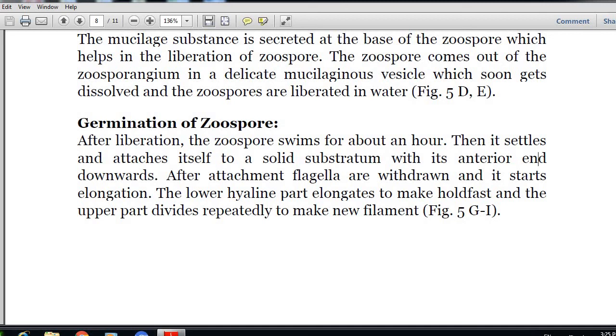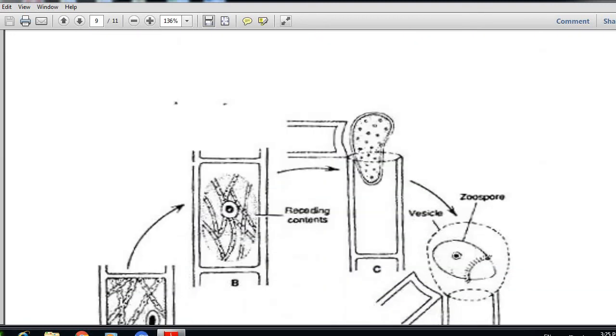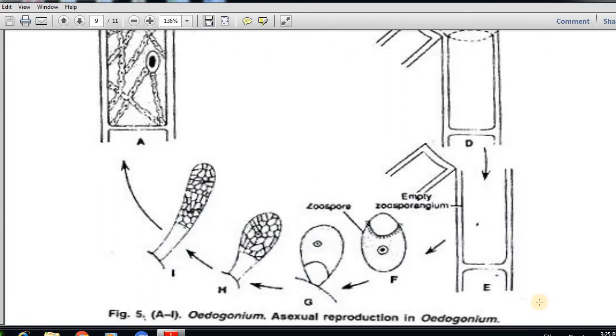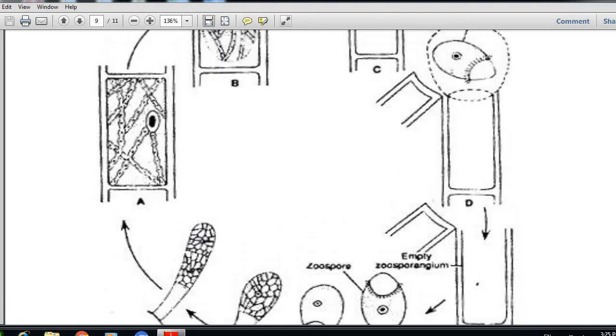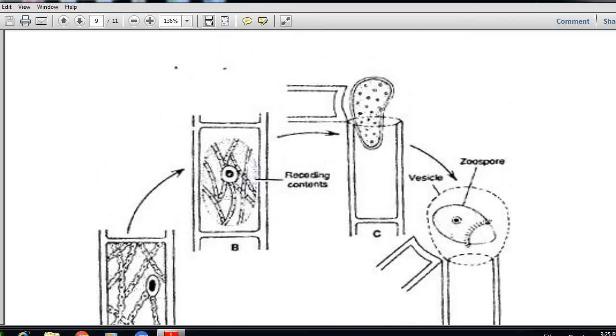After attachment, the flagella are withdrawn and it starts elongation. The lower hyaline part elongates to make the holdfast, and the upper part divides repeatedly to make a new filament. So in this diagram also you can see the zoospores are responsible for the development of a new cell. A new filament will be developed due to the division of such cells.